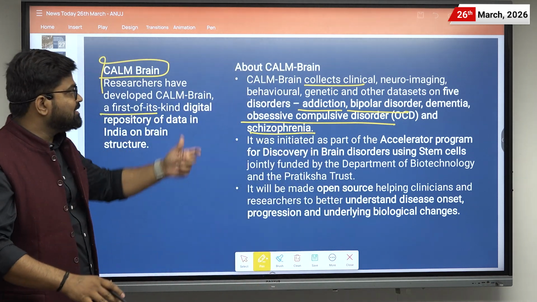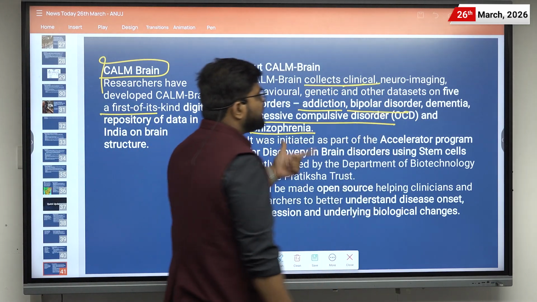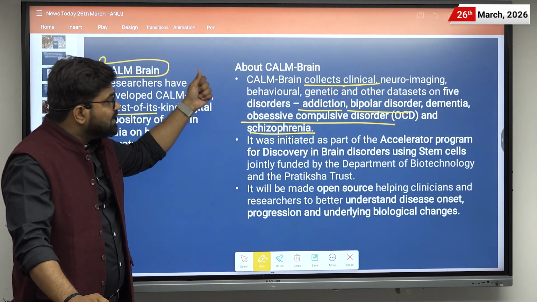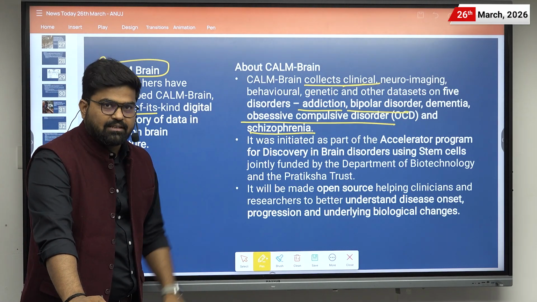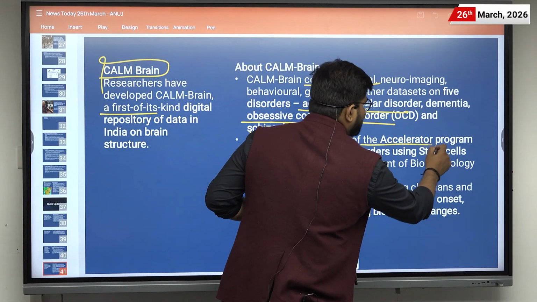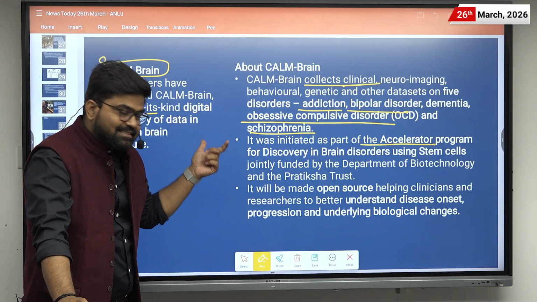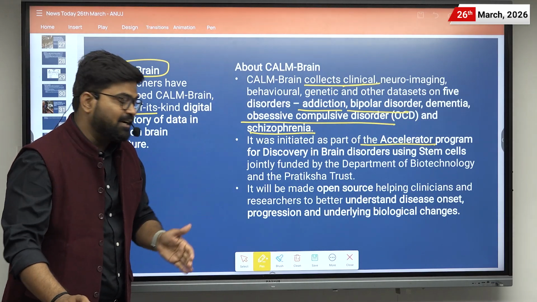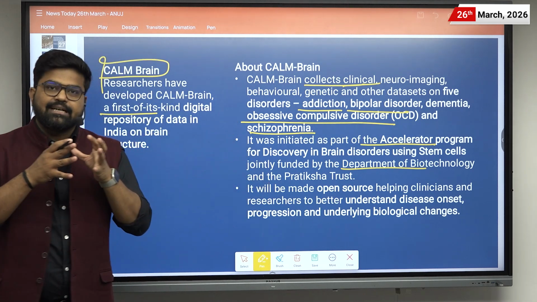So basically, this Calm Brain is a collection of clinical, neuroimaging, behavioral, genetic and other databases on 5 disorders. And it was initiated as a part of the Accelerated Program for Discovery in Brain Disorders using Stem Cells, and it is jointly funded by the Department of Biotechnology and the Pratiksha Trust.